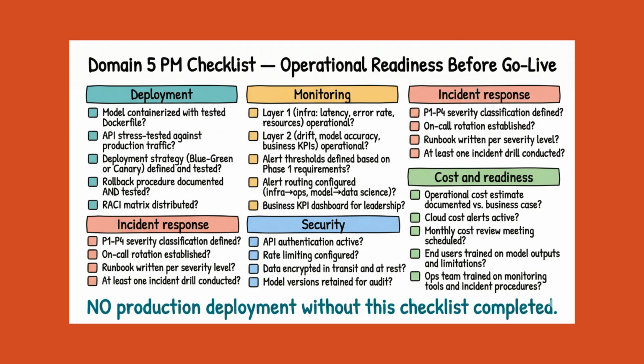On monitoring: are both monitoring layers operational before go-live, infrastructure metrics and model performance metrics? Are alert thresholds defined based on Phase 1 requirements? Is alert routing configured, infrastructure alerts to operations, model alerts to data science? Is there a business KPI dashboard for leadership?